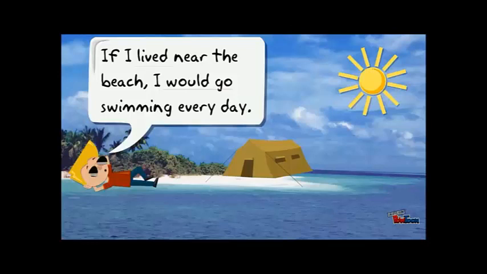He's imagining things. And look at the main clause, the other part of the sentence. I would go. Would, not will. He said, I would go. So the first part, the if clause, has a verb which is in the past tense, lived. And the other part, the main clause, contains two verbs, would and go.